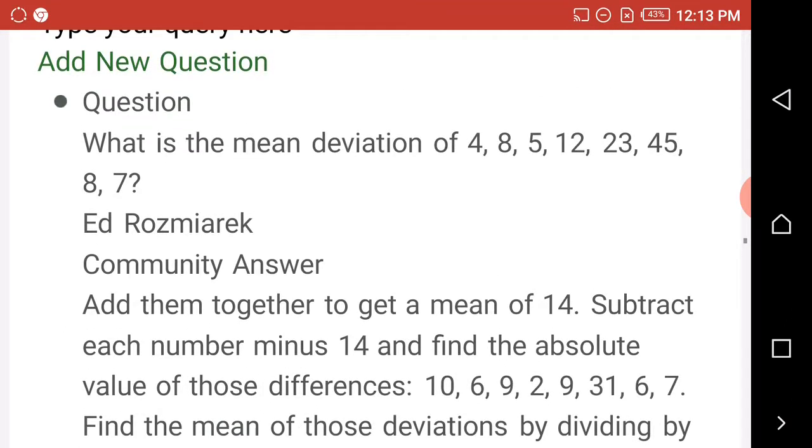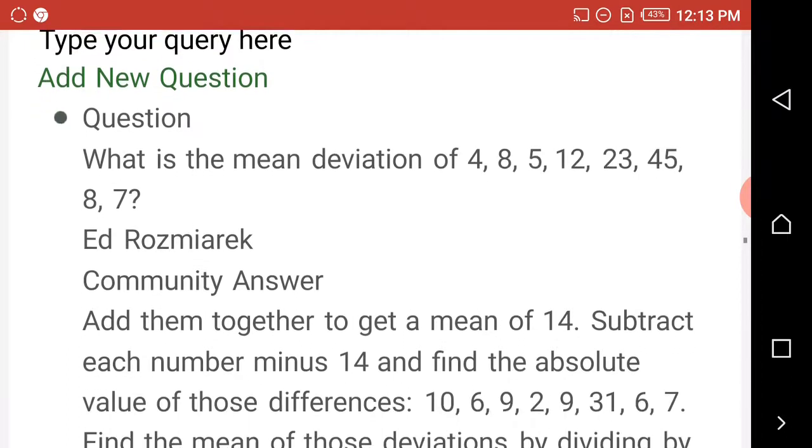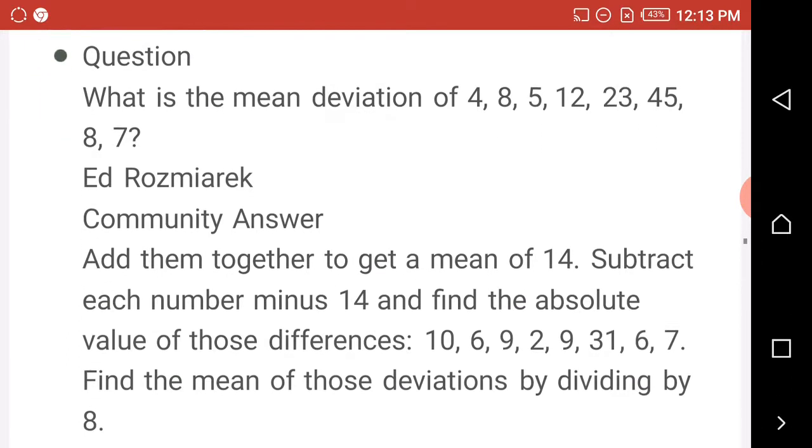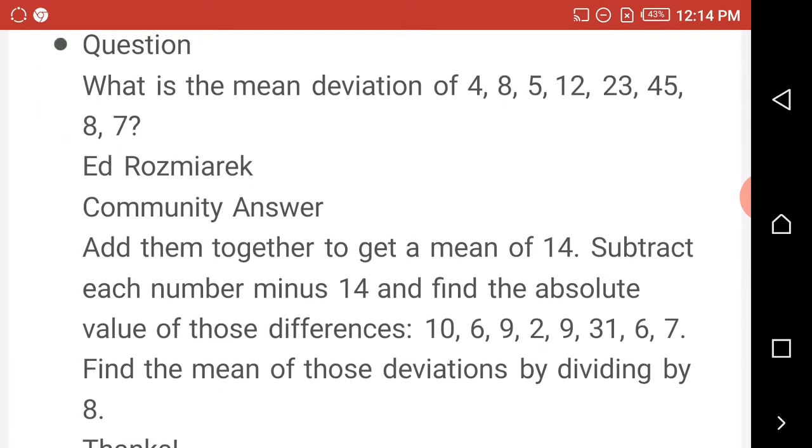Before you look at the answer, what you should first do is do it on your own and then come back and check if your answer is the same as our answer. If your answer is the same, bravo. If it is not, don't worry. Follow the example and then you will answer the second question.